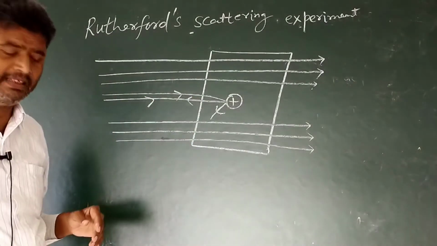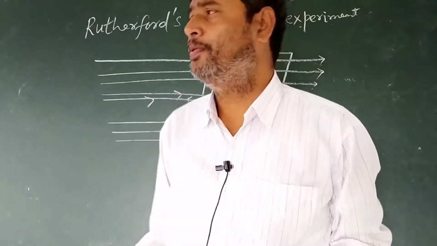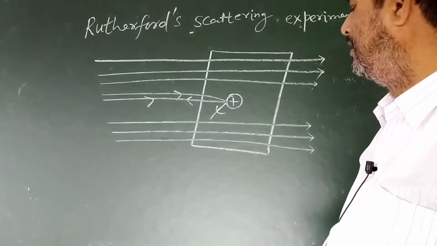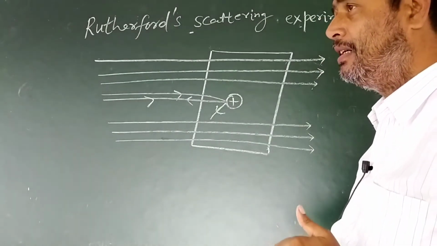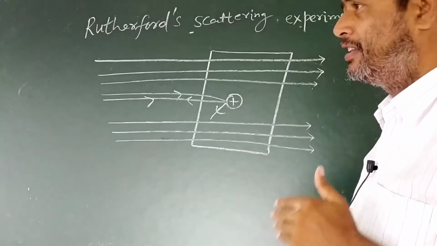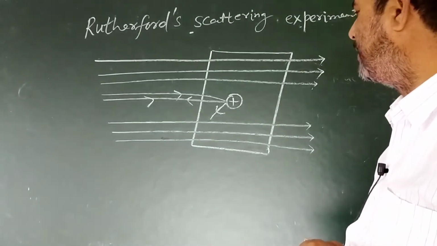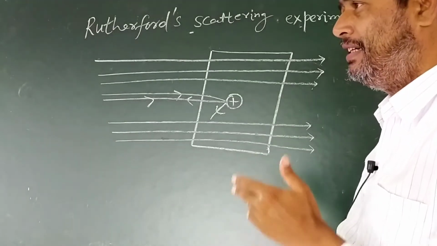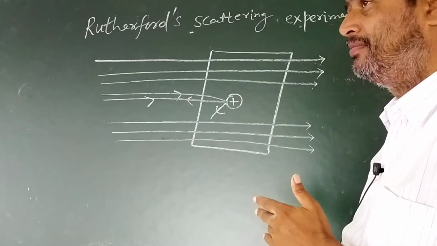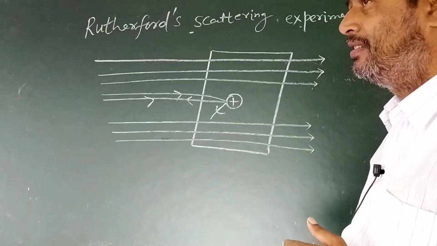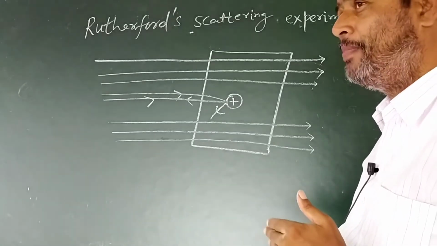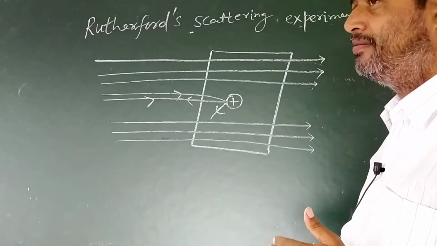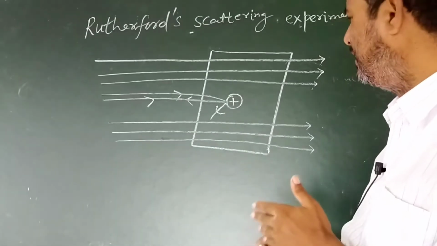On the basis of this, Rutherford concluded that the atom must have a dense part, that is the densest part, at which alpha particles strike and return back. Being a dense part, alpha particles are not capable of penetrating it.